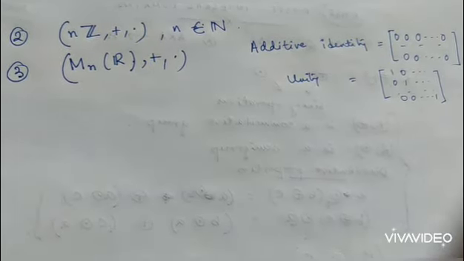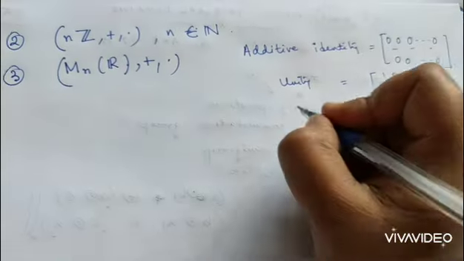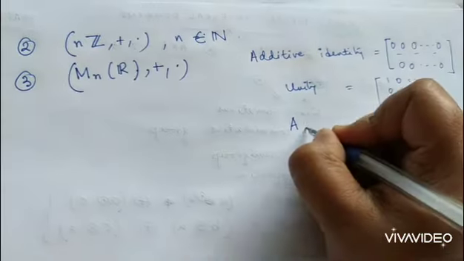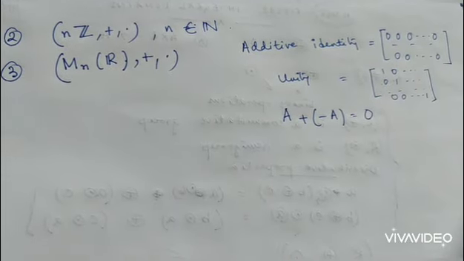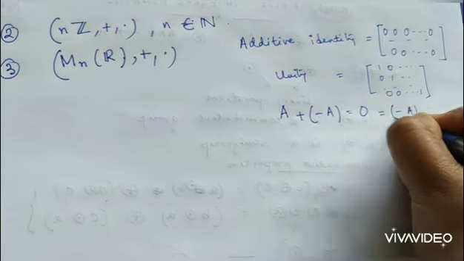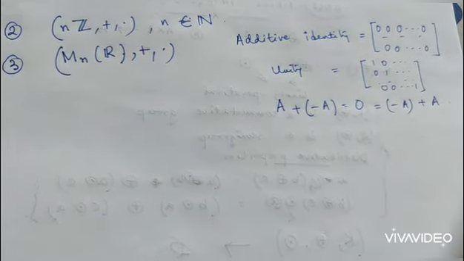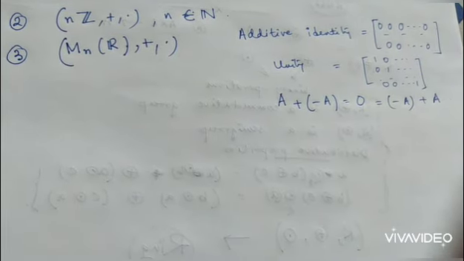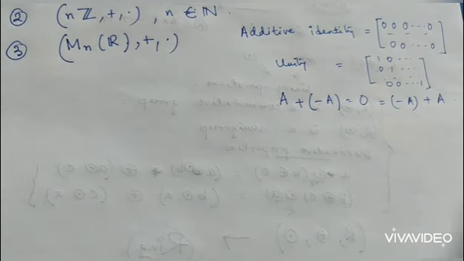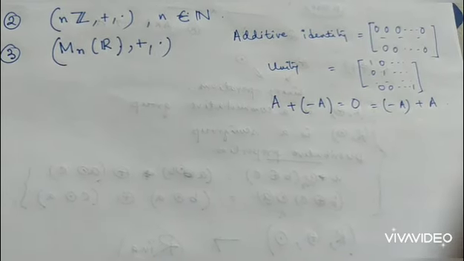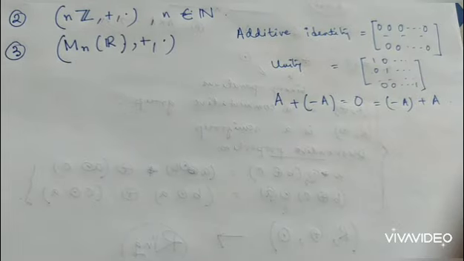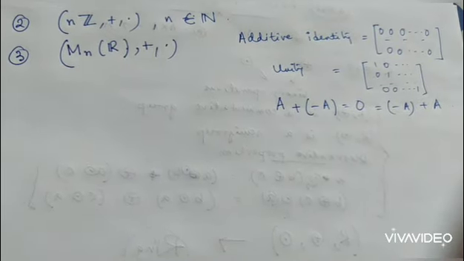And of course the existence of inverse is there. If A is a matrix, then if you add the negative of that matrix, it will generate the null matrix from both sides. So the negative of a matrix is the additive inverse. And of course matrix addition is commutative.